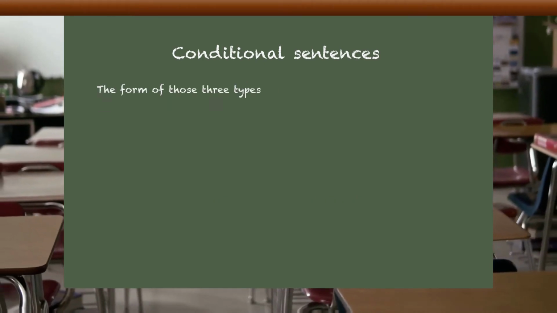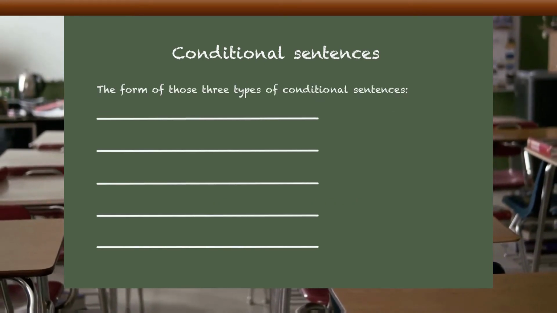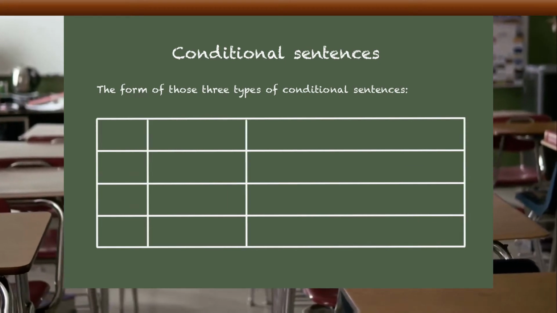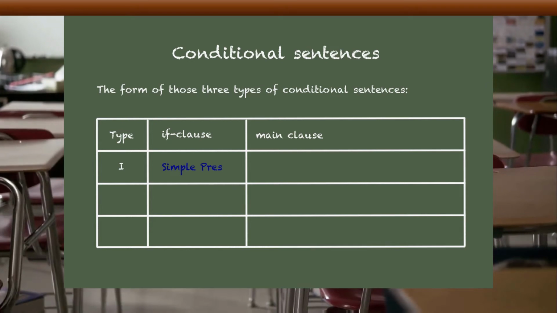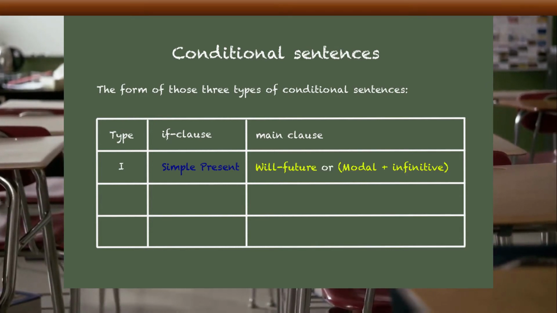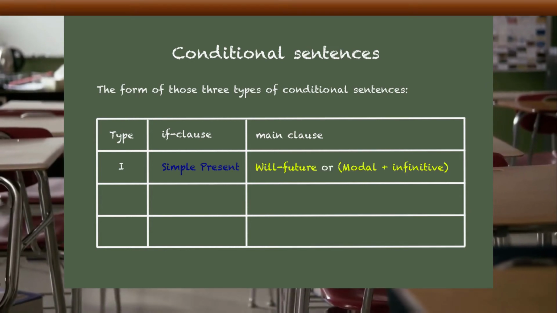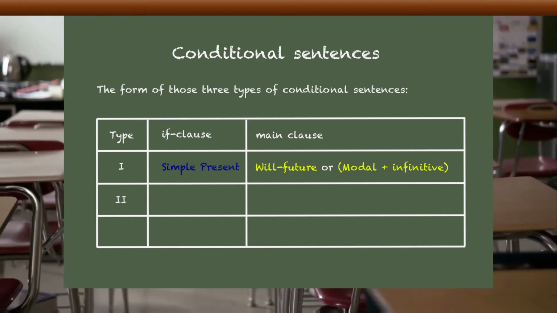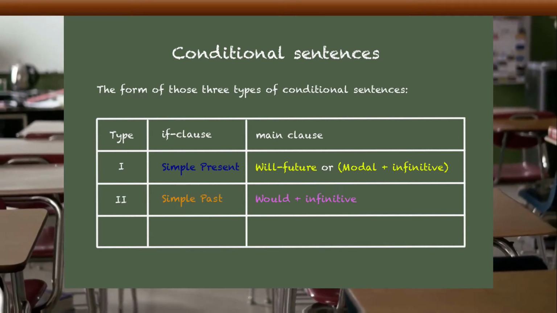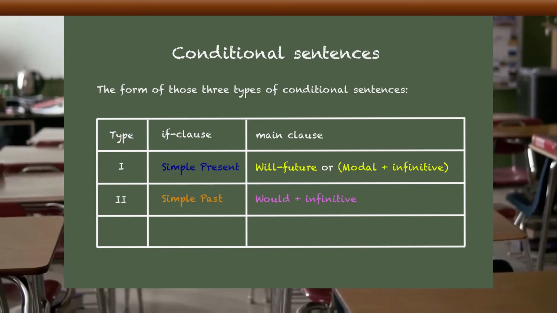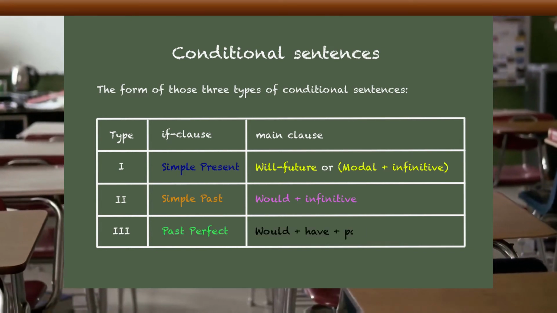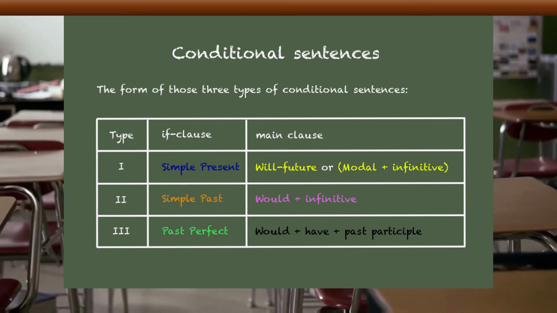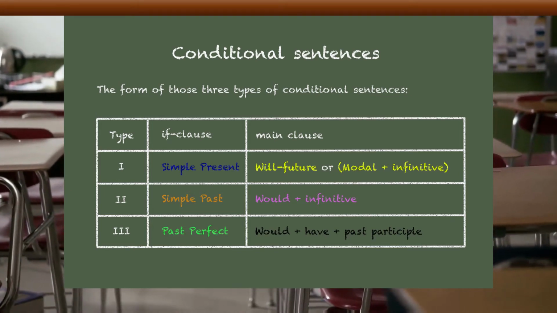And now the form of those three types. It is a combination of if clause and the main clause. Type 1 combines a simple present with the word future or a modal verb plus infinitive. The second type puts together the simple past and would plus the infinitive. And the third type is a combination of the past perfect and would plus have plus the past participle of the verb.